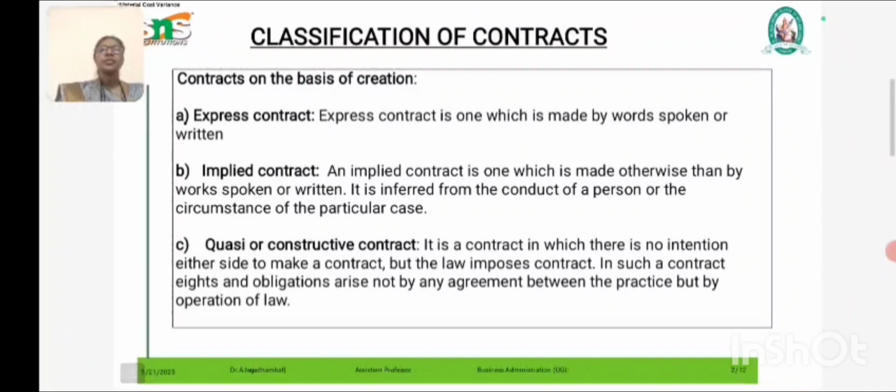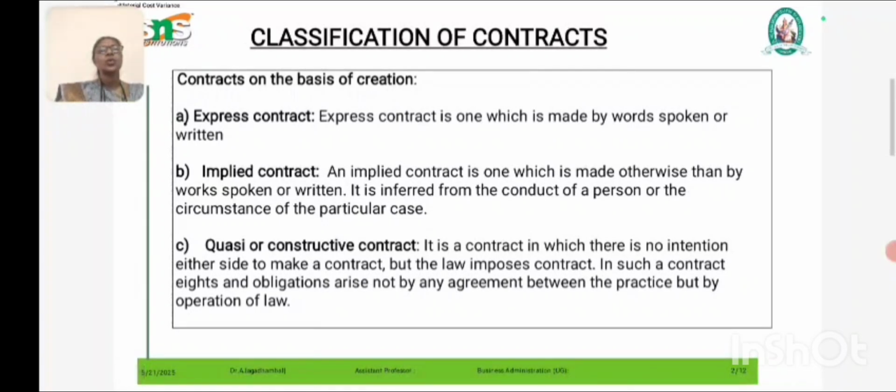In that, based on creation, there is the express contract. An express contract is one which is made by words, spoken or written, where both persons express the offer and the acceptance.